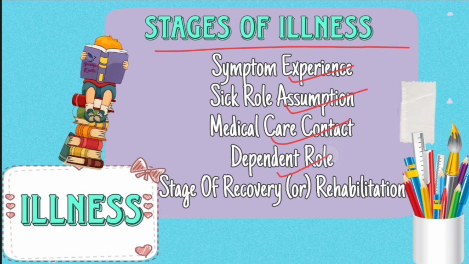And the fourth stage is the dependent role. When the person is ill, he needs to be dependent on someone who is giving care to him. So generally for an earning person, the head of the house will find it difficult, and mainly the mother will feel very difficult because there is no one to care for them. Well, dependent role is nothing but here the care is given to the ill patient. As the dependent role keeps on progressing, the person's health will be improving day by day. And the last stage occurs, that is stage 5, the stage of recovery. When the treatment is successful, the stage of recovery occurs. This is the stages of illness.